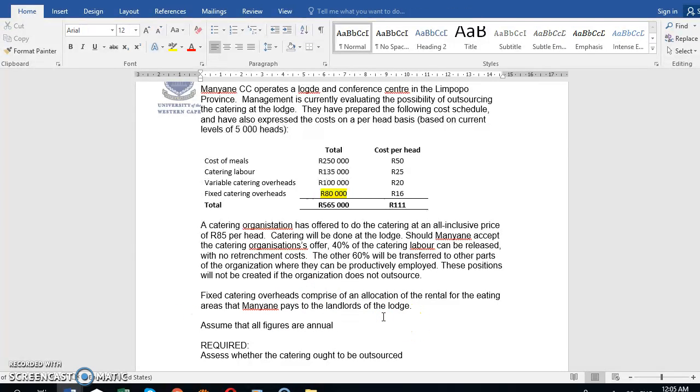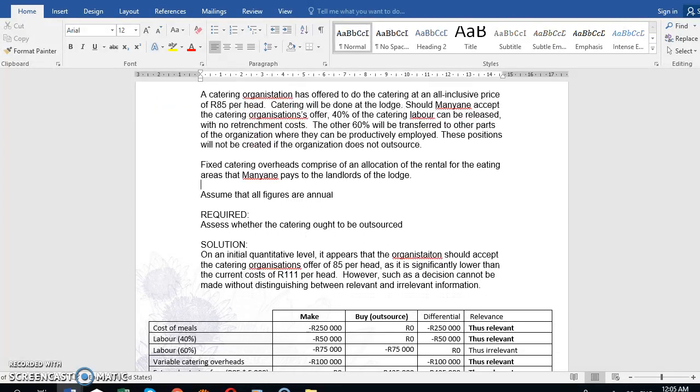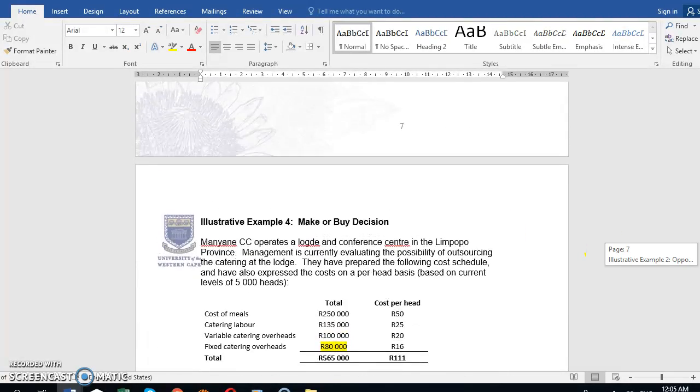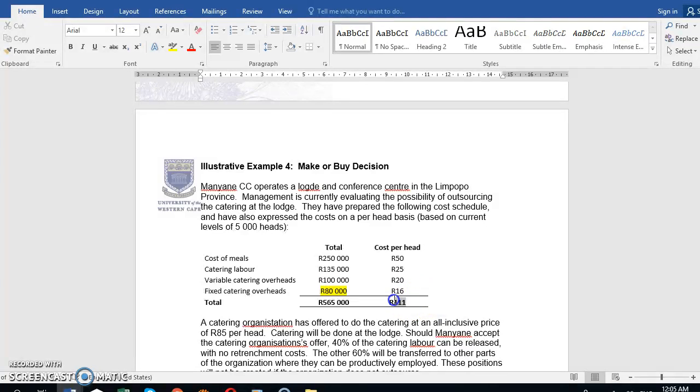In almost all these questions, you identify what the alternatives are. We have two alternatives: we either continue catering ourselves, or we outsource the catering. So it's the cash flows under catering ourselves, and the cash flows under outsourcing. If you look at our cost based on the tables, 111, the outsourcer is going to charge us 85.